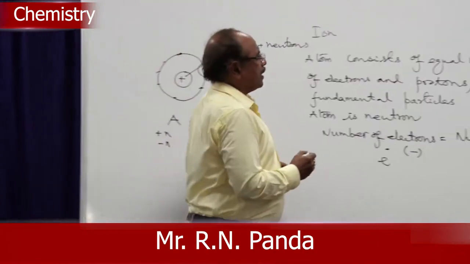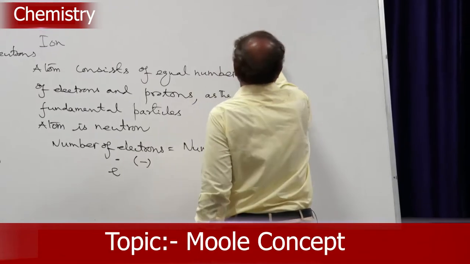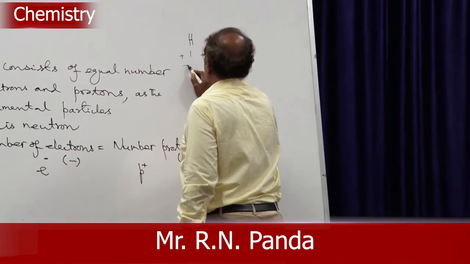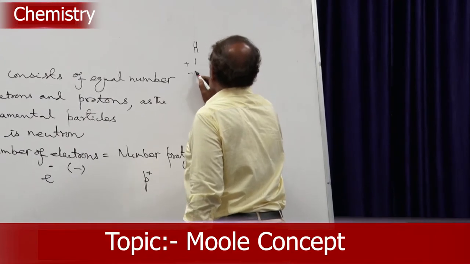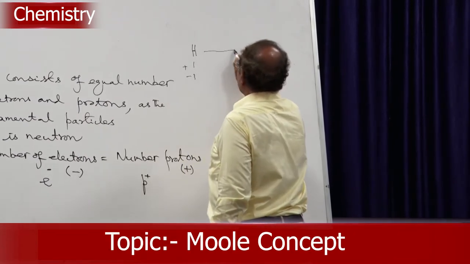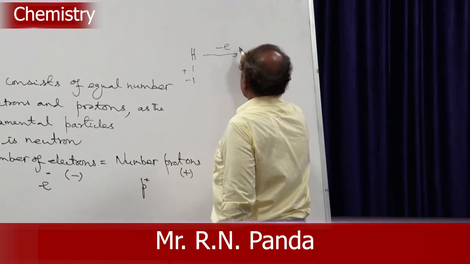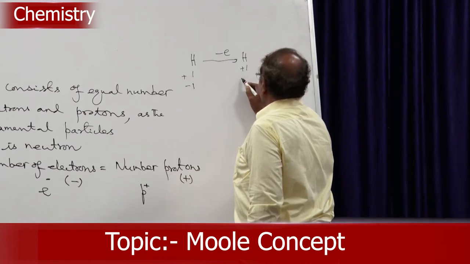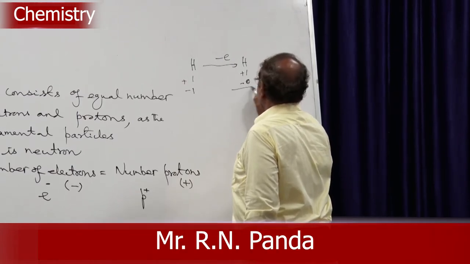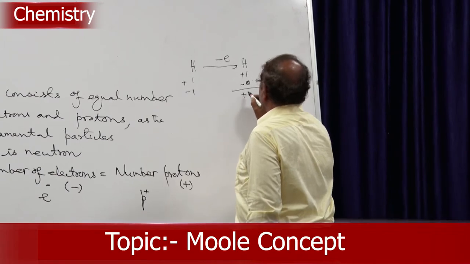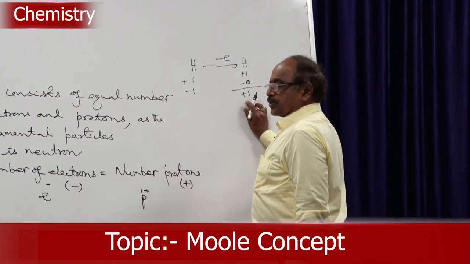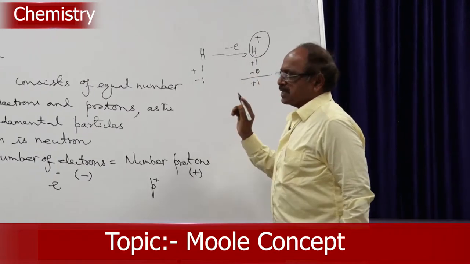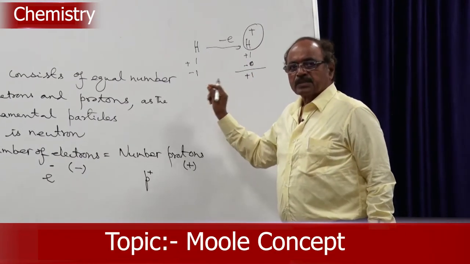For example, I take a hydrogen atom. The hydrogen atom has one proton and one electron. The moment the hydrogen atom loses an electron, what is it now? It has one proton and no electron, so it now has one positive charge more. So this gets a positive charge. When an atom loses an electron, it forms a positive ion.